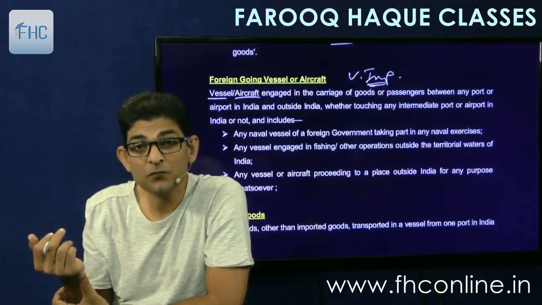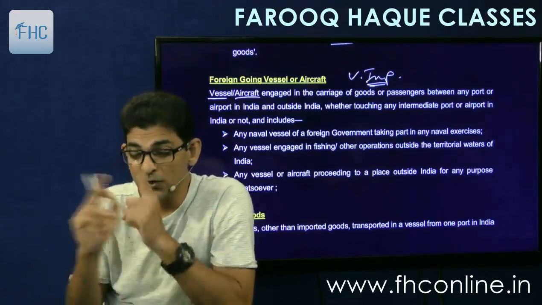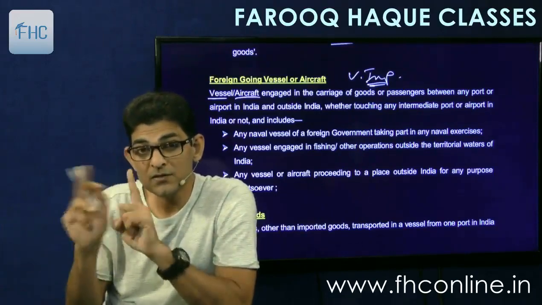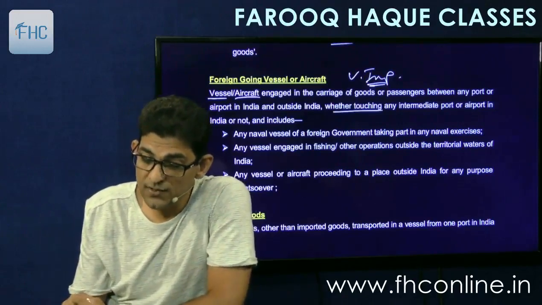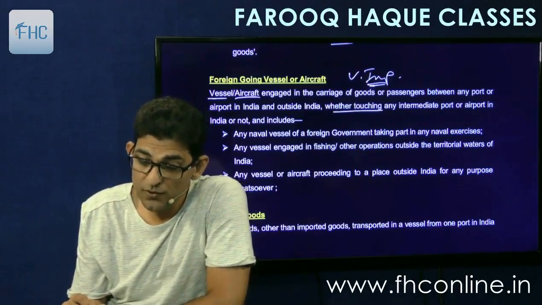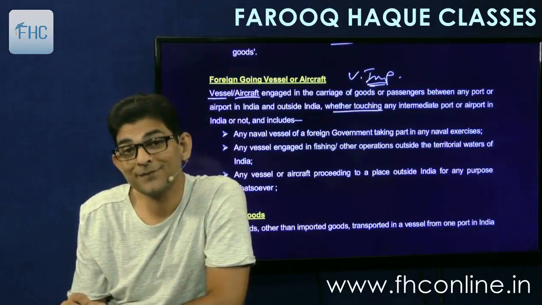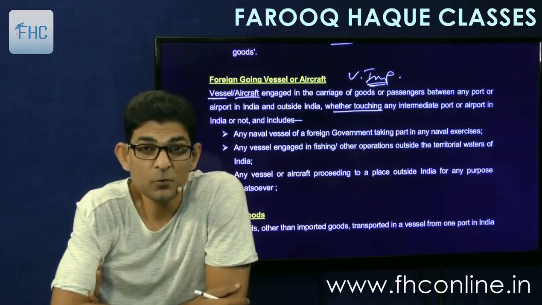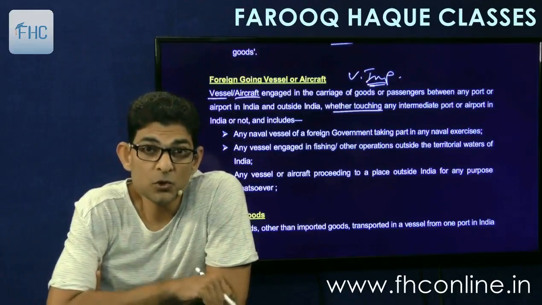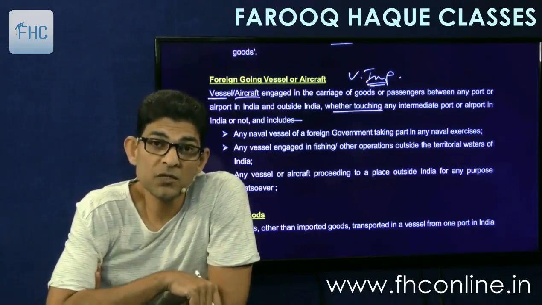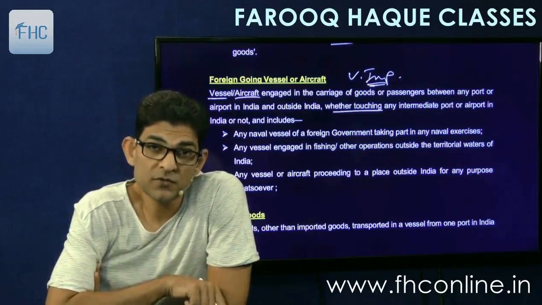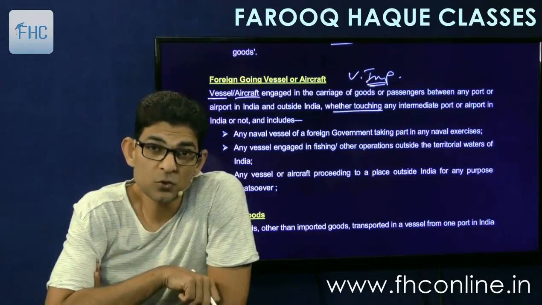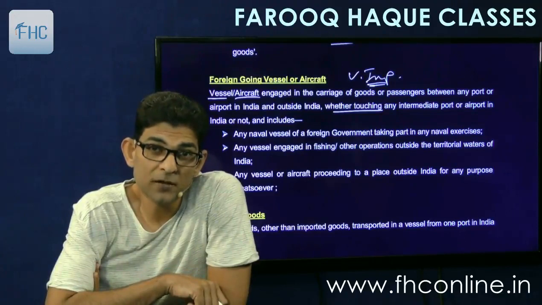So that will be called a foreign going vessel or aircraft, which is regularly employed in this import-export. Whether touching any intermediate port or airport in India or not. So sometimes a ship may come from Dubai to Bombay. From Bombay it is going to Cochin, and from Cochin it will again leave for Dubai. So it is touching two ports in India. First it comes to Bombay, then from Bombay it is going to Cochin. From Cochin it is going to go back to Dubai.